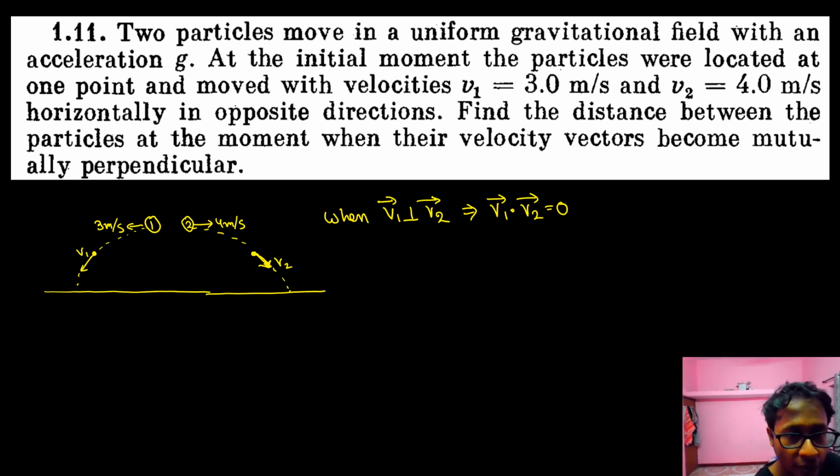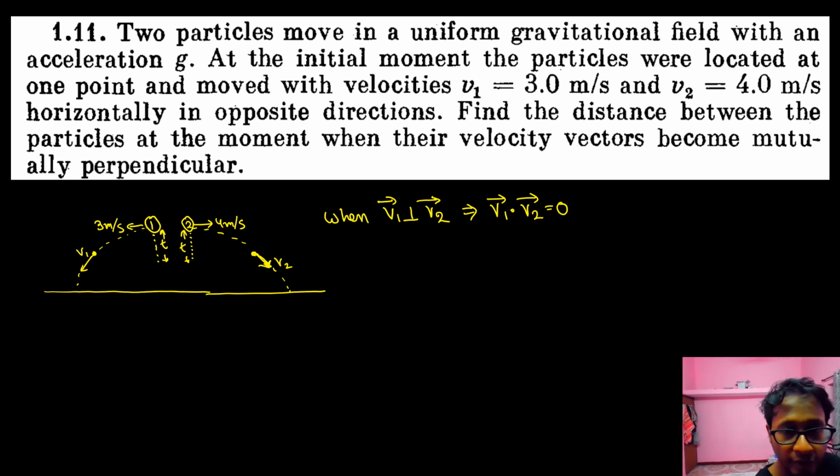Now see, what is the vertical component of velocity up till here? The initial vertical component of velocity is equal to 0. So let t be the time when this velocity becomes like this and this velocity becomes like this. So the vertical distance covered in time t is the same, because the initial vertical component of velocity is 0.